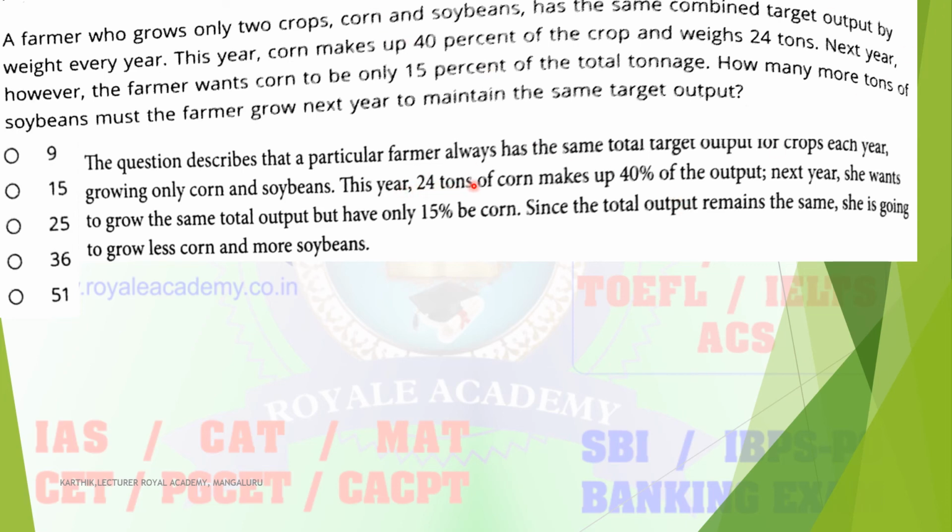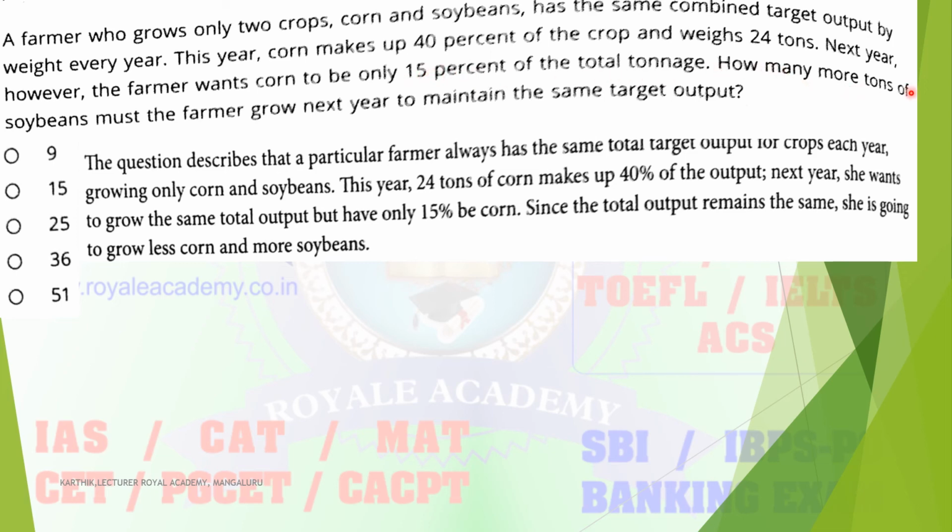So this year 24 tons of corn makes up 40% of the output. So the remaining thing is soybean. Next year she wants to grow the same total output but have only 15% corn. So the remaining is soybean. But here they are not asking the total percentage of soybean; in the second year the production of corn is only 15%.